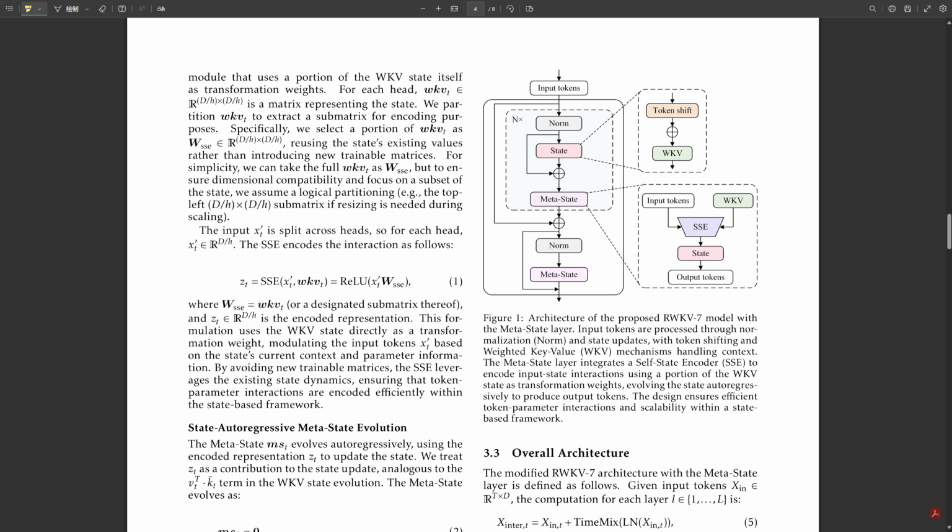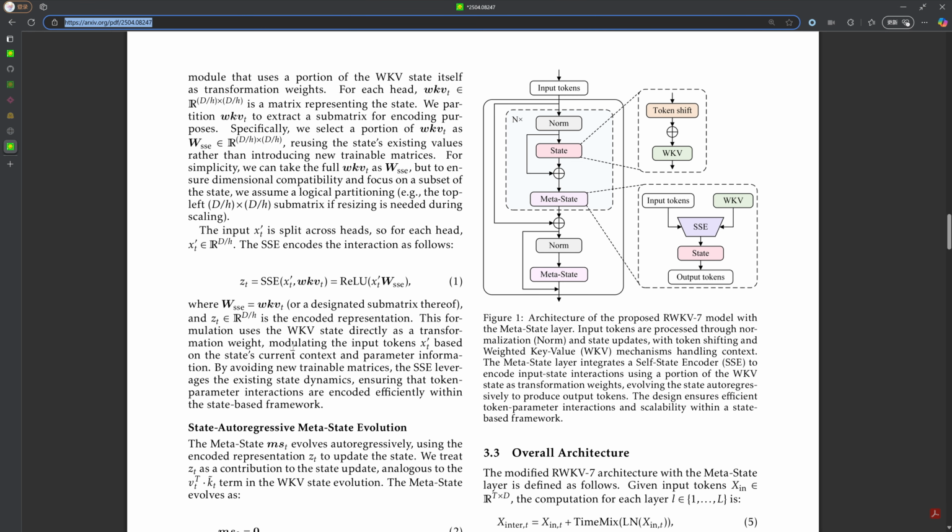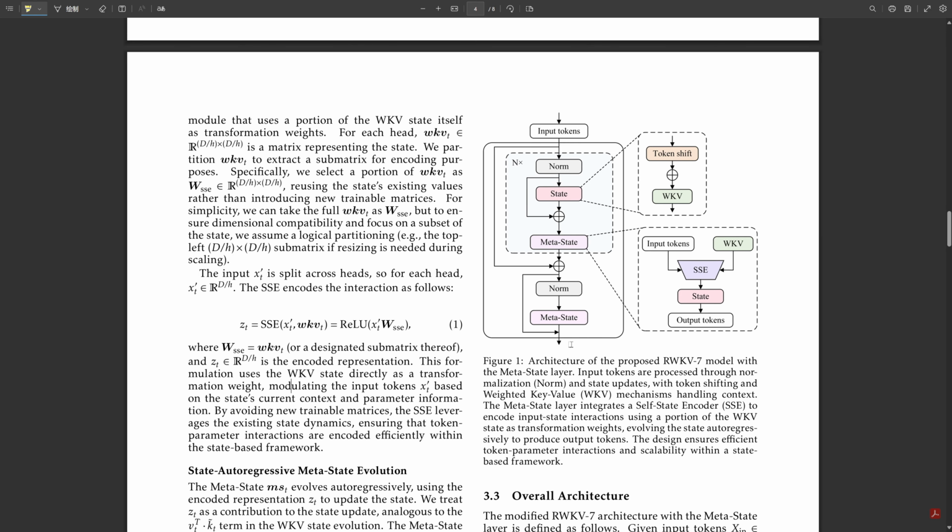Precisely. They take a piece of that evolving WKV state and use it as the weights for a transformation. Wait, they use the state itself as a weight matrix? Effectively, yes. For each head in the model, a chunk of the WKV state acts as the matrix, let's call it WS. The input to the metastate layer, say XD, gets multiplied by this WS, and then they apply a ReLU activation. Wow. Okay, so the model's current understanding of the sequence captured in the WKV state directly shapes how the next piece of input is processed in this layer.